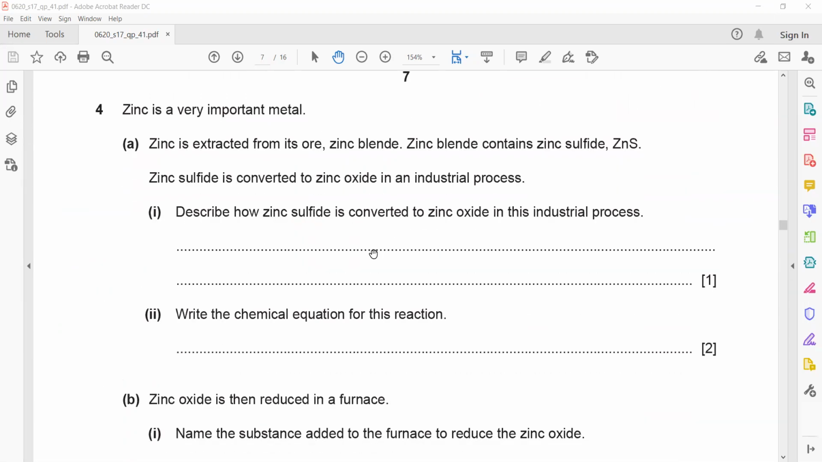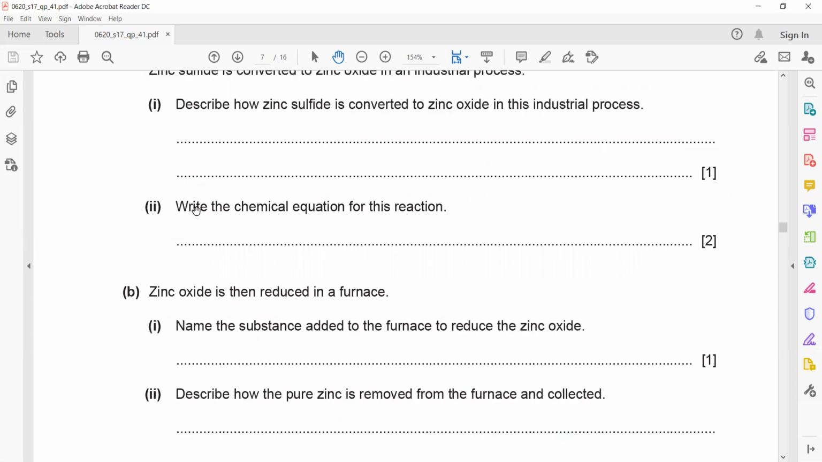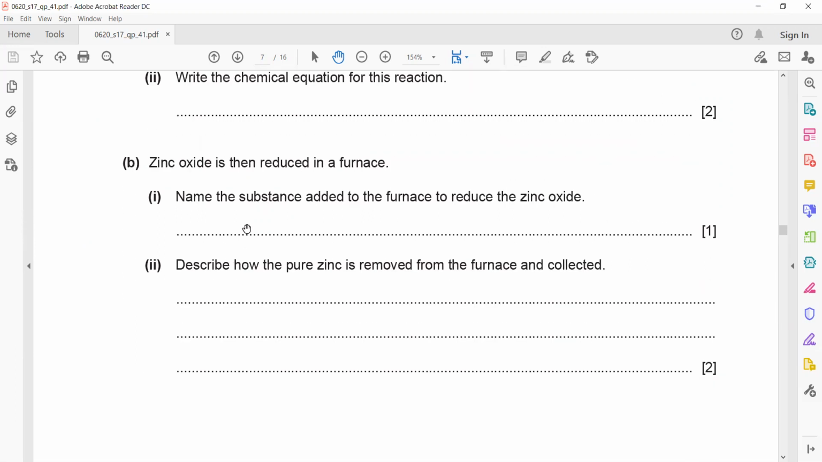Question number 4, any doubt? Is there any doubt in question 4? 4 part C. Okay.